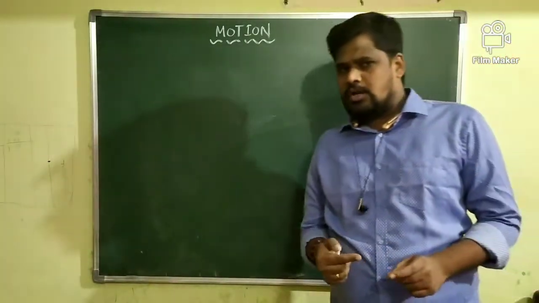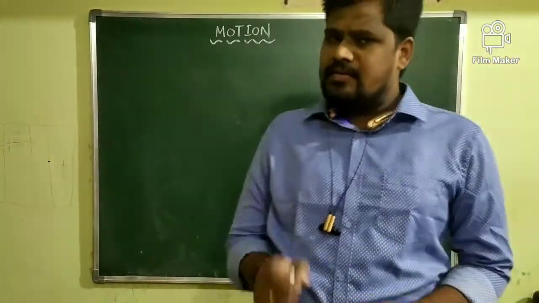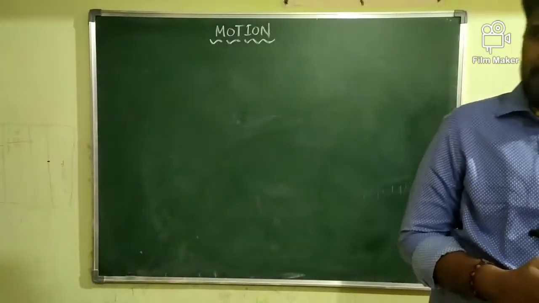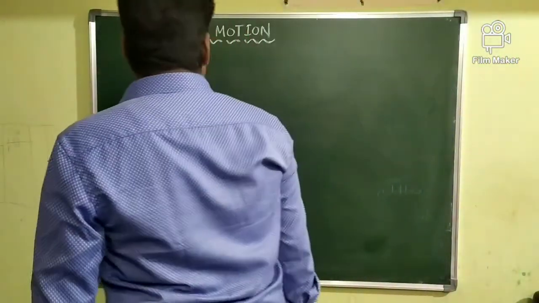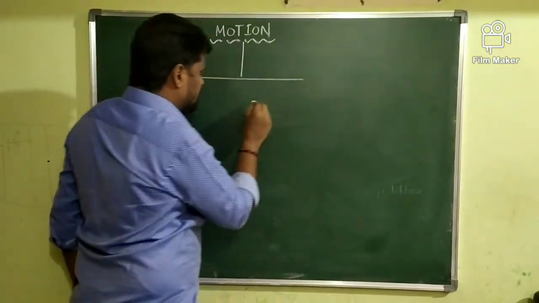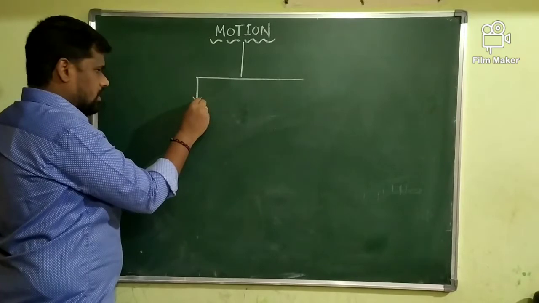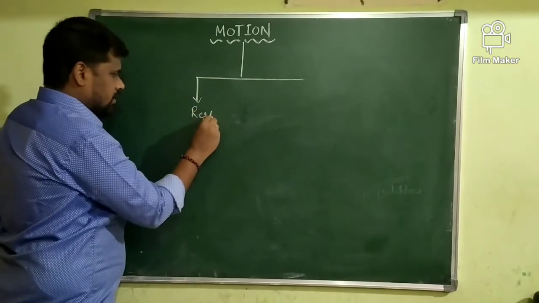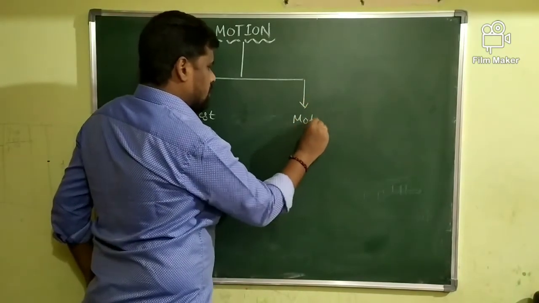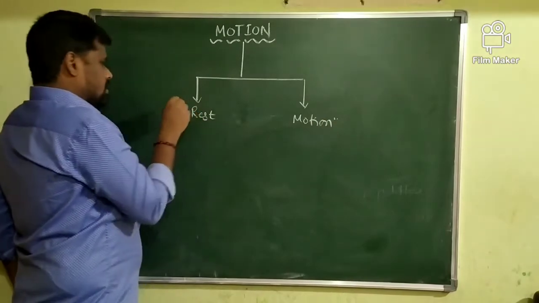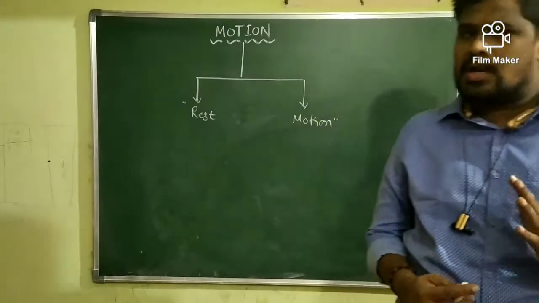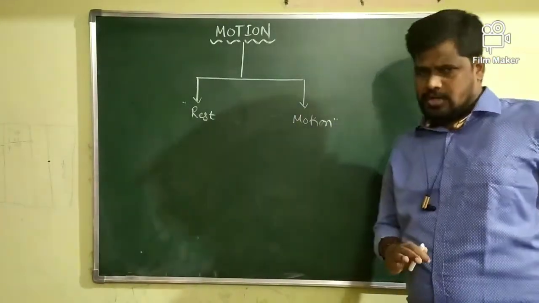In day-to-day life, we are observing many objects. Either the objects you are observing are in the state of rest or else they are in the state of what? The motion. So what are the two physical conditions of a body? Tell me. Either the body will be in the state of rest, or else the body is in the state of motion. What are rest and motion called? Rest and motion are called the physical states of a body.